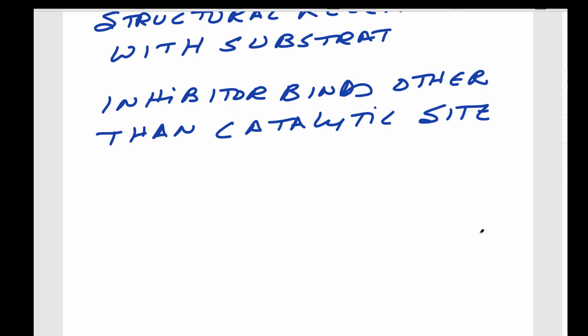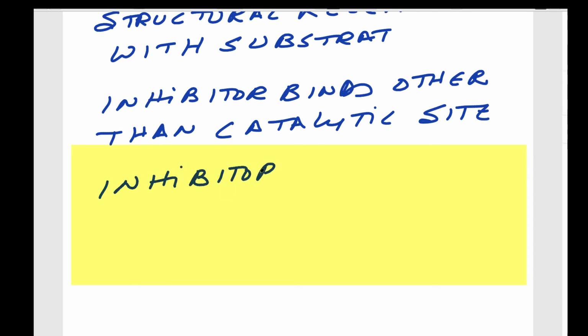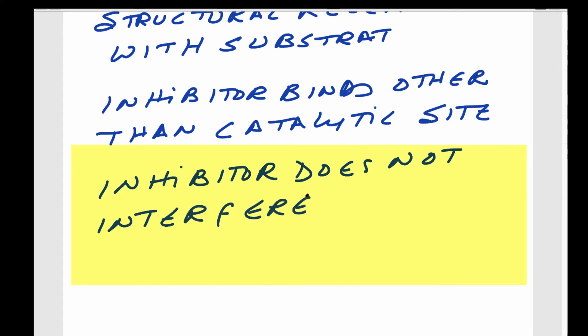The inhibitor does not interfere with enzyme substrate complex or binding.